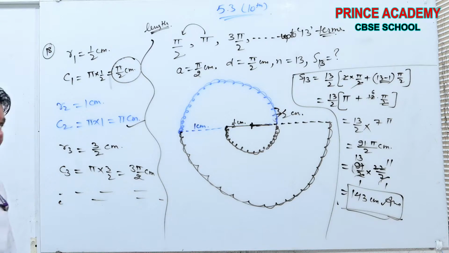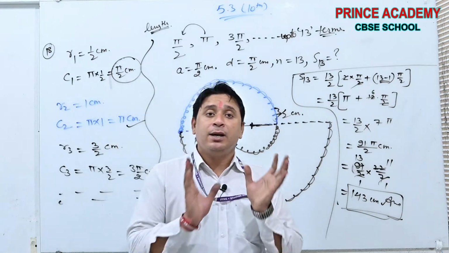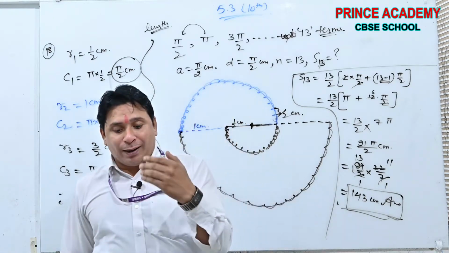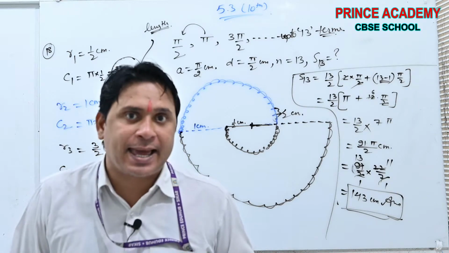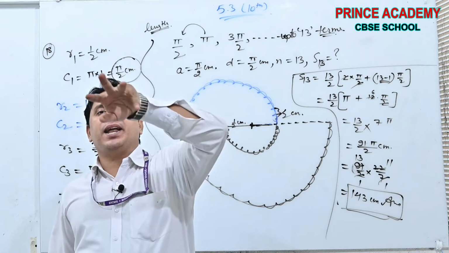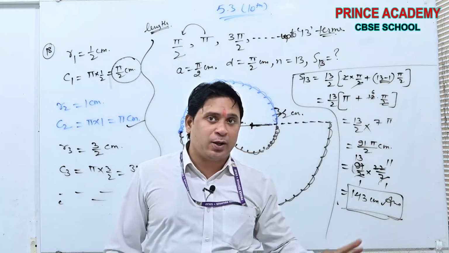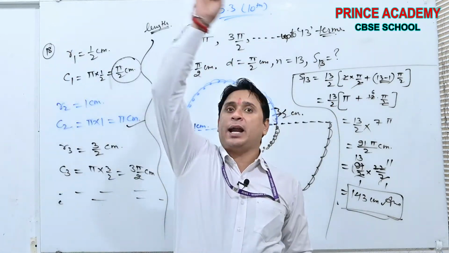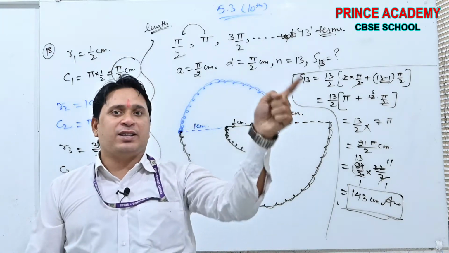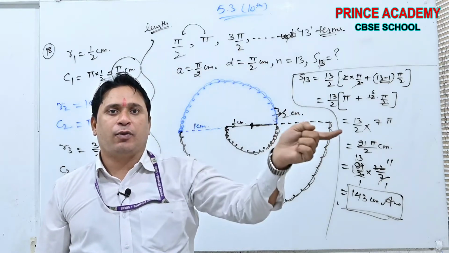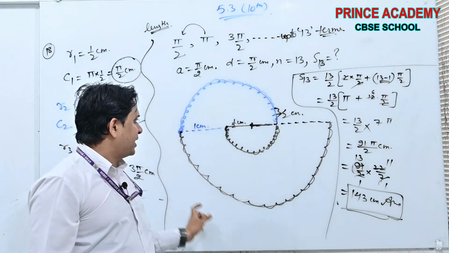See beta, once again I am repeating the question. Here a spiral was given which was made in such a manner that all the semicircles had increasing radius, like half, 1, 1.5, 2 and so on. We were to find the length of the thread used, not considering the radius or diameter. Only the circumferential part is used for the thread. This thread and this thread and so on.